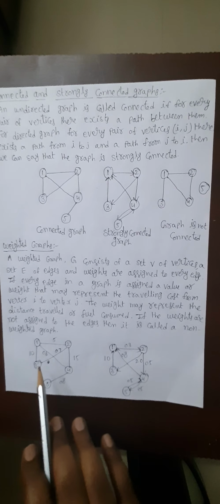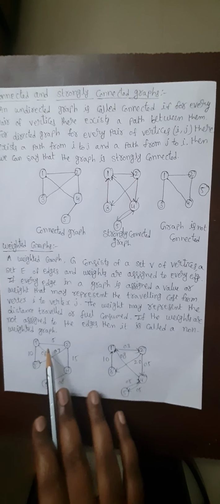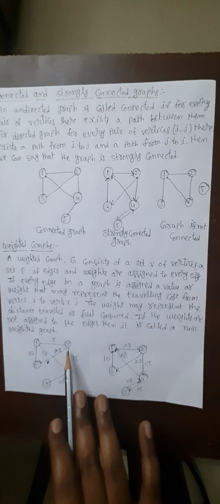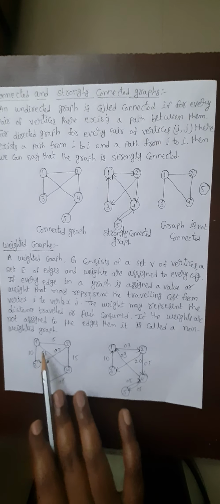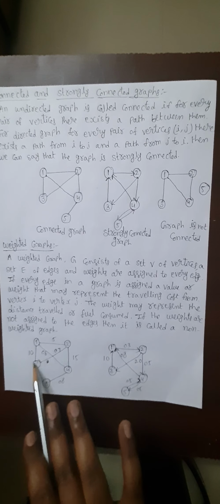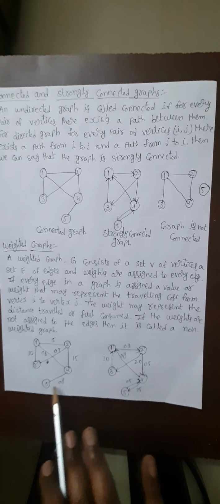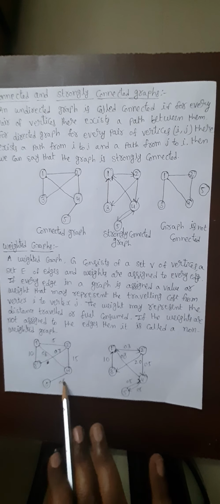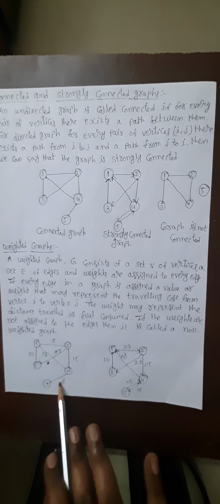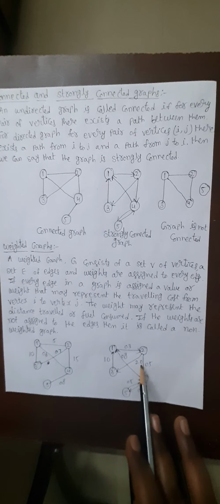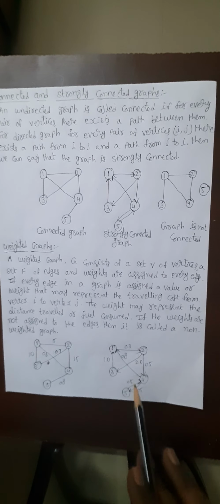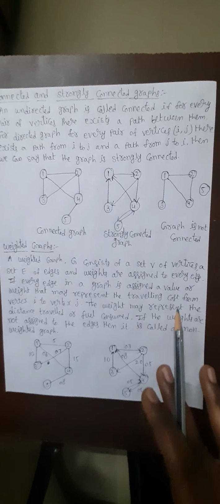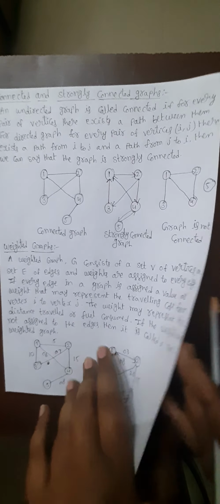See here, we have given the value from 1 to 2 is 5, 3 to 2 is 7, 1 to 4 is 6, 1 to 3 is 10, 2 to 4 is 15 and 4 to 5 is 8. This is an undirected weighted graph. Whereas in the directed weighted graph, here also we have given some values, whereas we are giving the exact path. This is about weighted graphs.